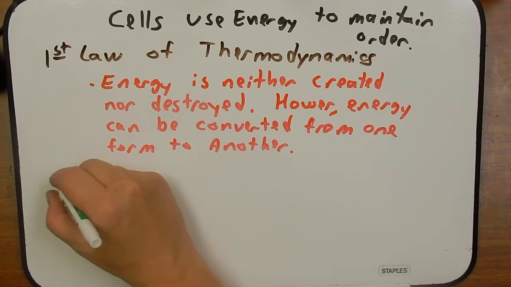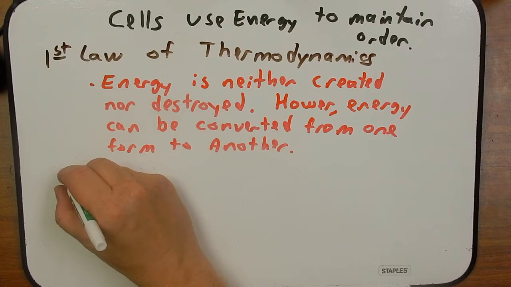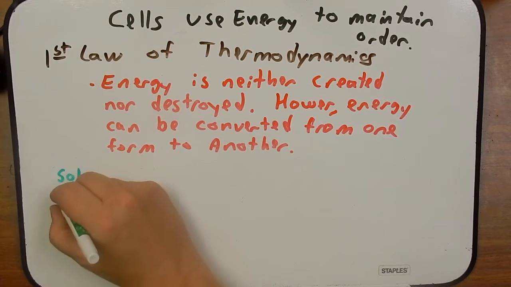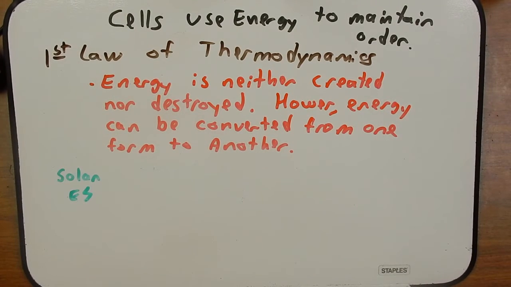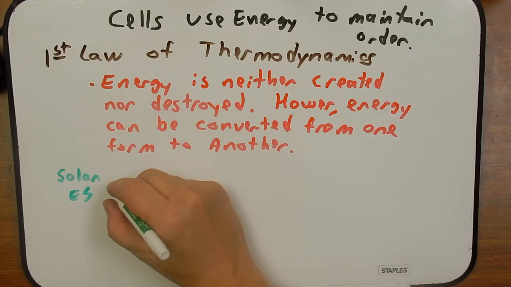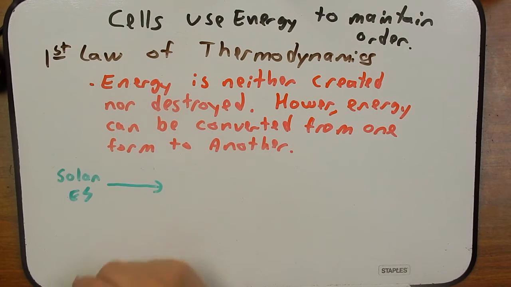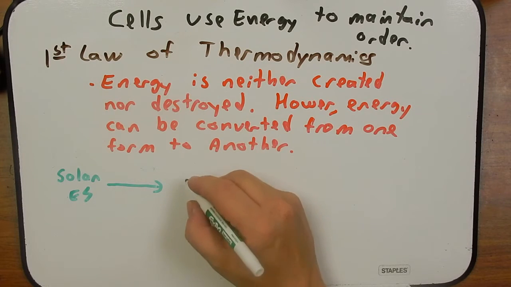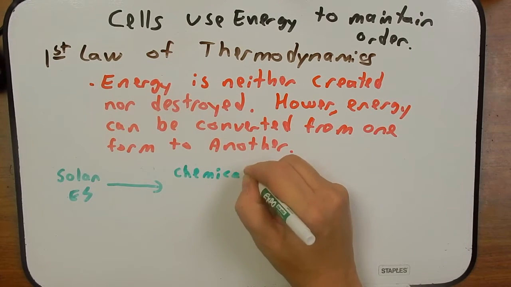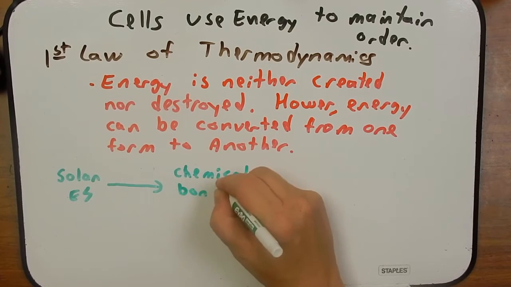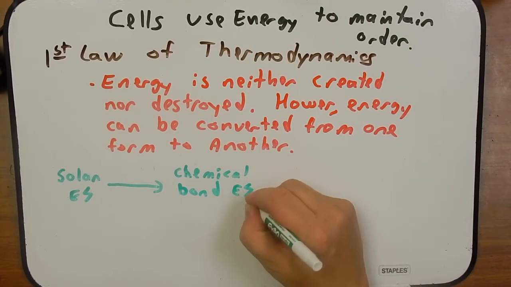So let's think of an example here. You can have solar energy coming in from the sun. It can be converted, again, it's not being created or destroyed here, but it can be converted into chemical bond energy.